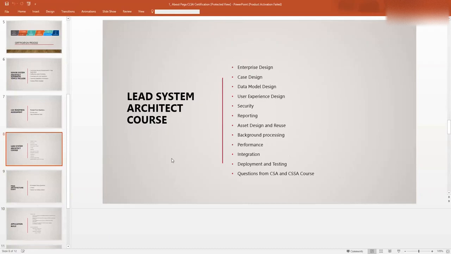If you see this architecture course, what topics are they going to ask? They are going to ask about enterprise design, your application architecture, your class structures, everything, and case design. Case design talks about your flows, your alternate stages, your processes, steps, and then your locking mechanisms. Then data model design: your data types, your properties, and how to integrate your data model with the case model.